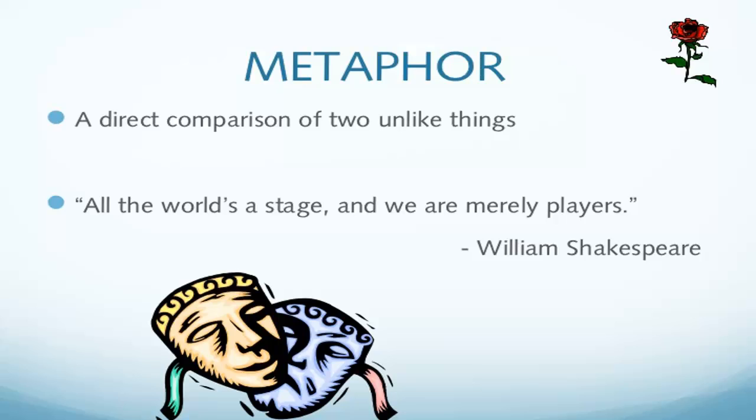Next is a very interesting thing, that is metaphor, a comparison between two unlike things. It shows the resemblance between two completely different things. Here, the comparison is direct and not hidden. And unlike a simile, here we do not use words like or as for comparison. You say that one thing is the other. You don't use words like the other.